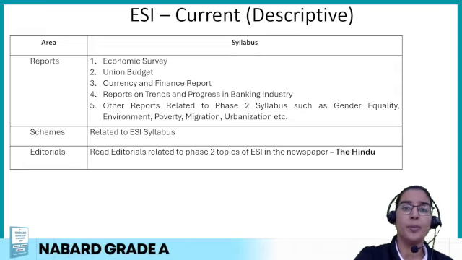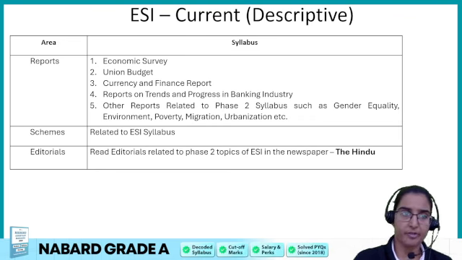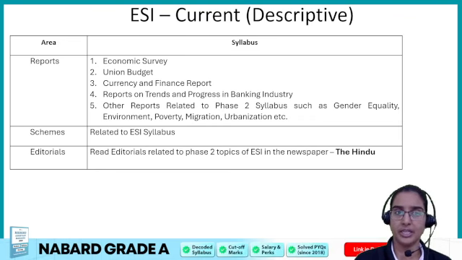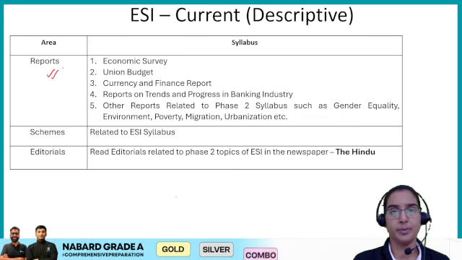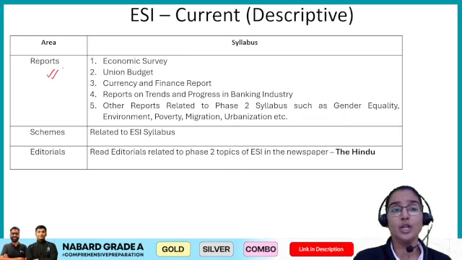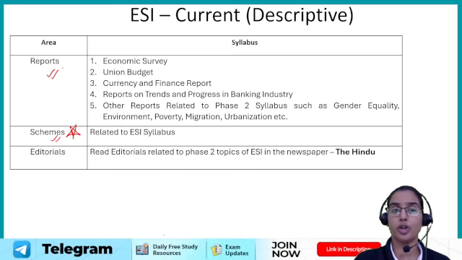Now students, to prepare for the phase 2 descriptive parts, again you have to refer to three things. First of all, the reports. I have already shown you that there are questions which can be asked from the reports. Secondly, you have to prepare the schemes. Again, a lot of questions are asked from this particular topic, especially the objectives of the schemes, or what are the challenges in implementing a particular scheme. So such kind of questions are being asked here.